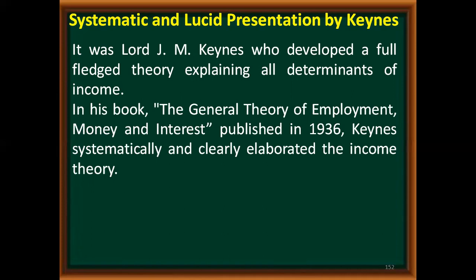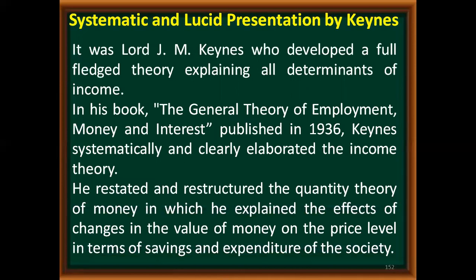So Keynes systematically and clearly elaborated the income theory. He restated and restructured the QTM, in which he explained the effects of changes in the value of money on the price level in terms of saving and expenditure of the society. That means whenever the price level changes, what will be the effect on the society's saving and expenditure, that he has shown with the help of the income and expenditure theory.